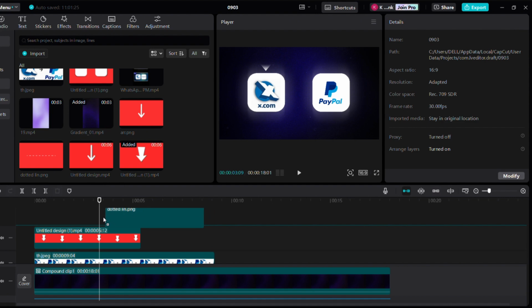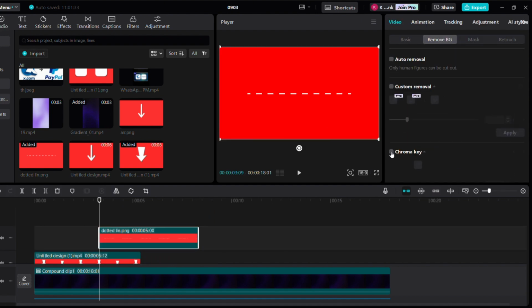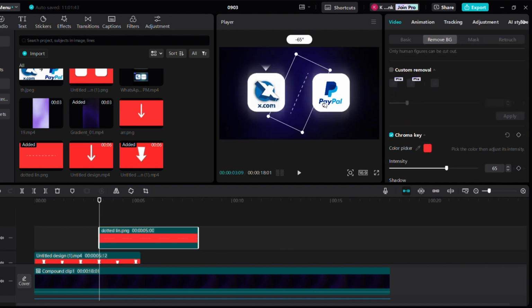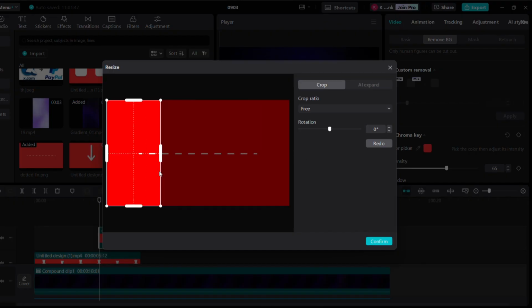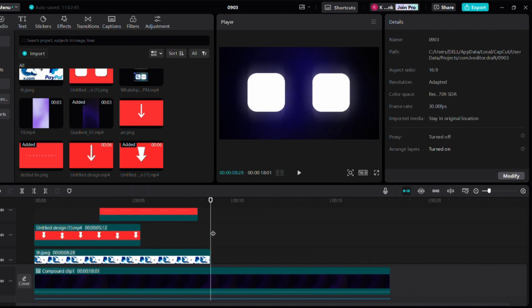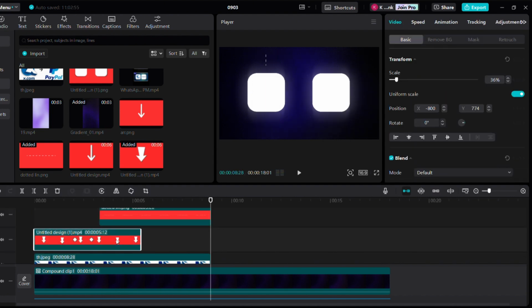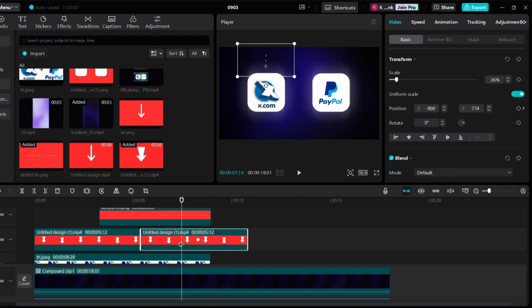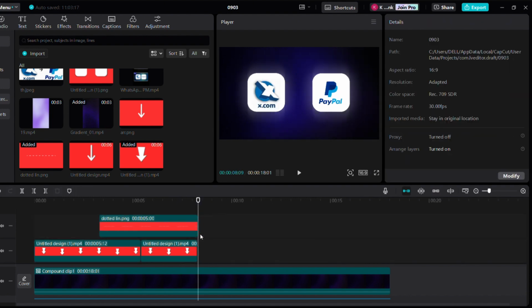Now let's import the dotted lines to the timeline and remove the background. Make it smaller and rotate it to 90 degrees. It's too long, so let's crop it out. Now let's place it over here and extend its length so it can match the length of the logos. Do the same with the arrow, but it's a video so it can't be extended, so we shall copy and paste it and delete the keyframes.